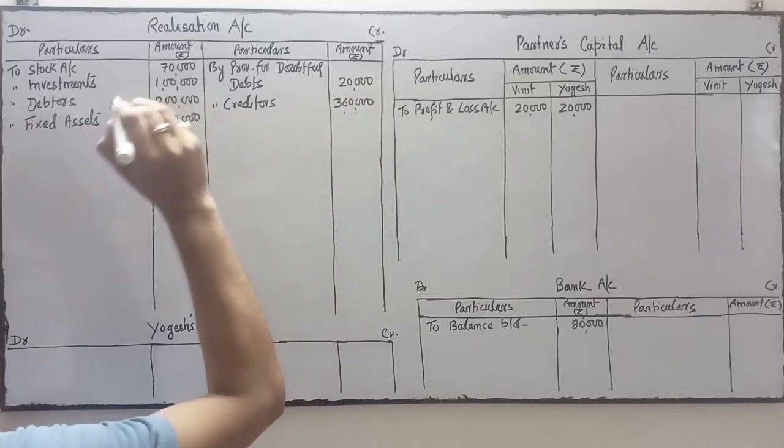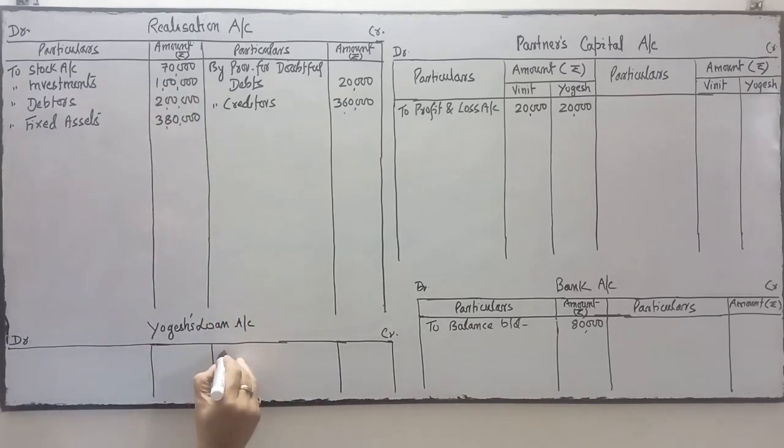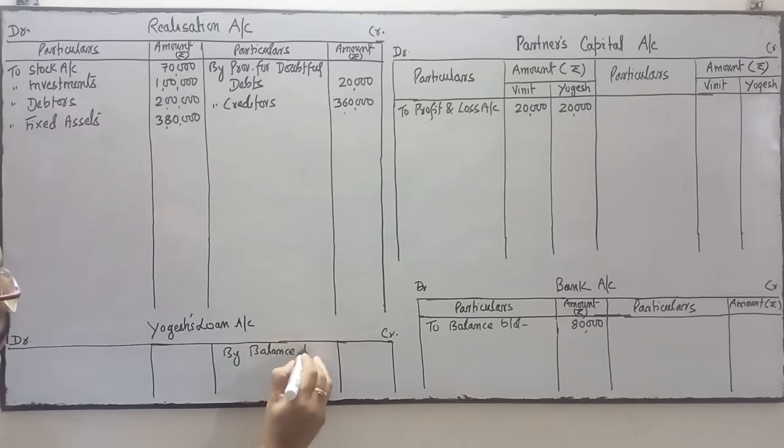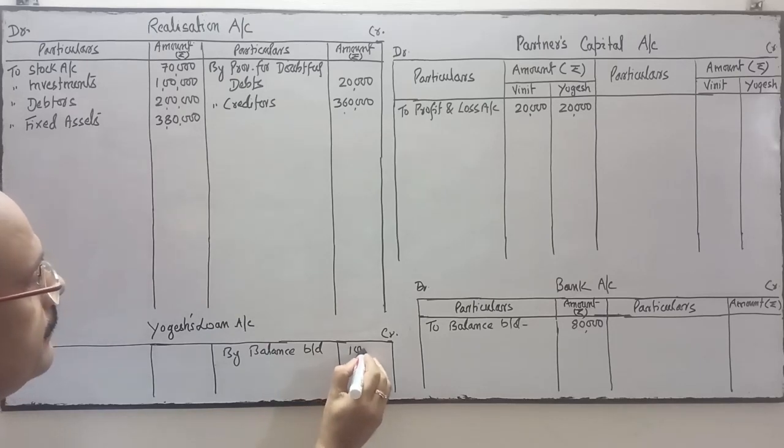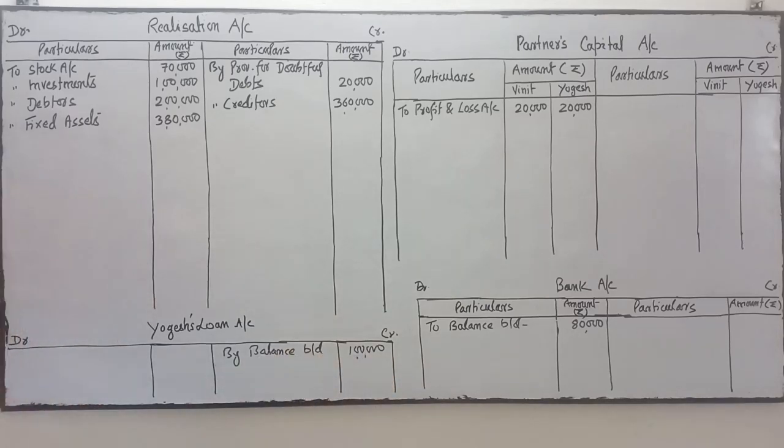Next is Yogesh loan. We will write this side. Yogesh loan has a credit balance. It's a liability, so balance brought down. Yogesh loan is 1 lakh. 1 lakh is the loan of Yogesh. Loan taken from Yogesh is 1 lakh. So we will operate the separate Yogesh loan account separately.